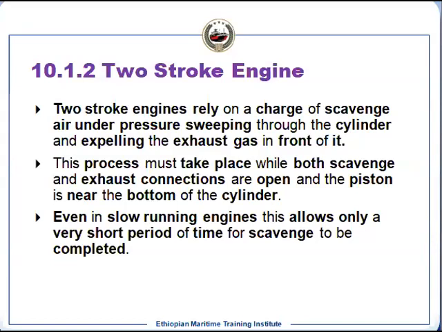The exhaust valve is installed on the top. So from the bottom, the scavenge air, that is the fresh air, enters into the cylinder and pushes out the remaining exhaust from the cylinder. It means it will displace. It will not mix when the flow is in the upward direction, so it will push out or displace the exhaust.